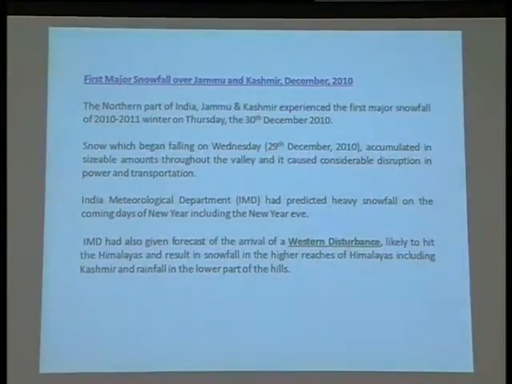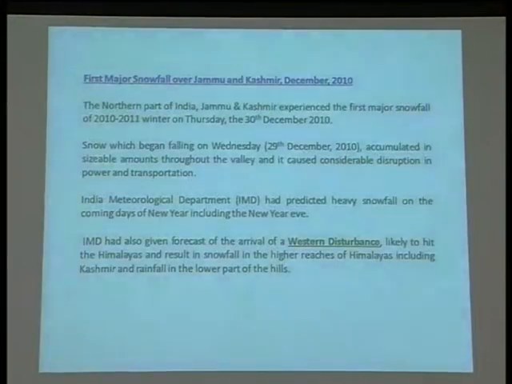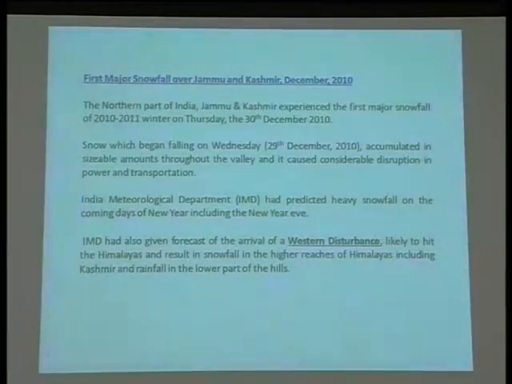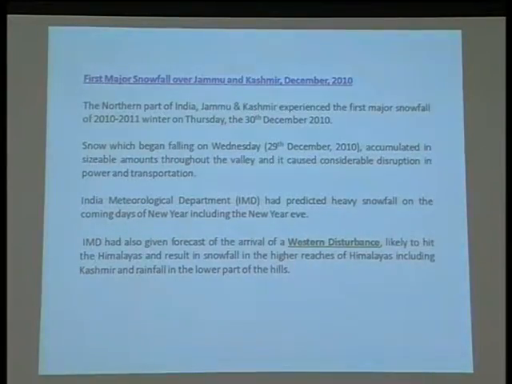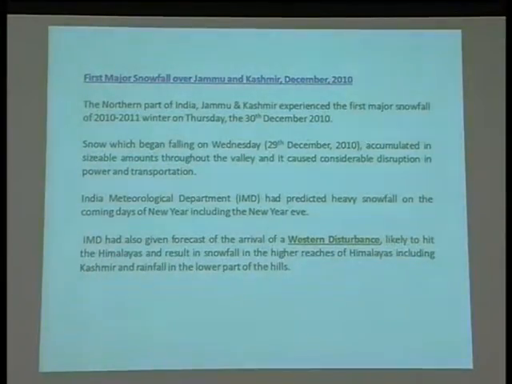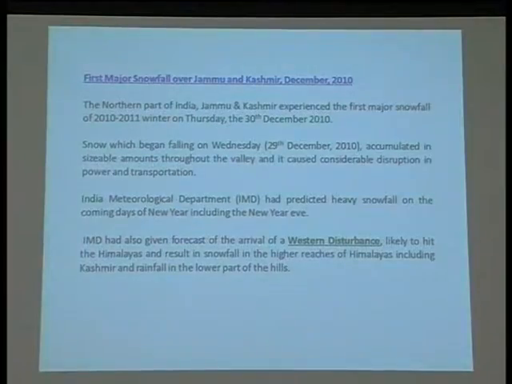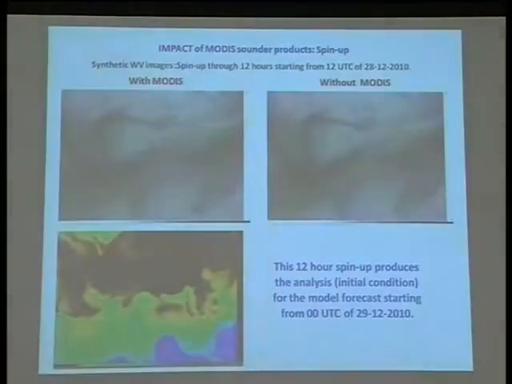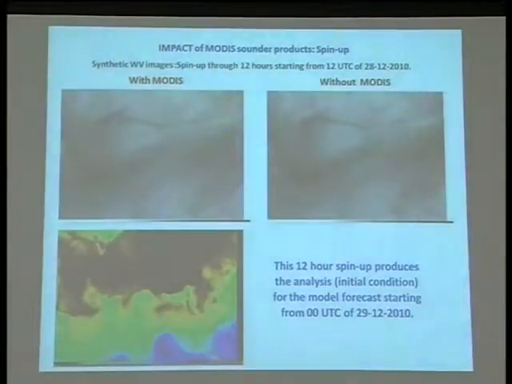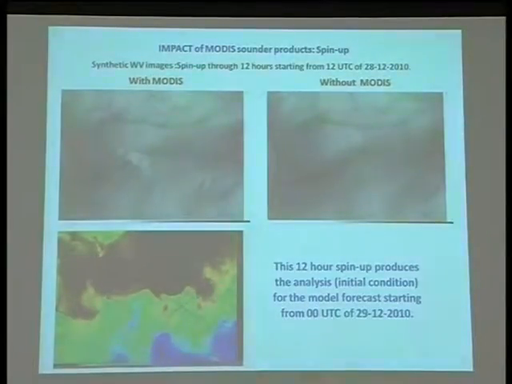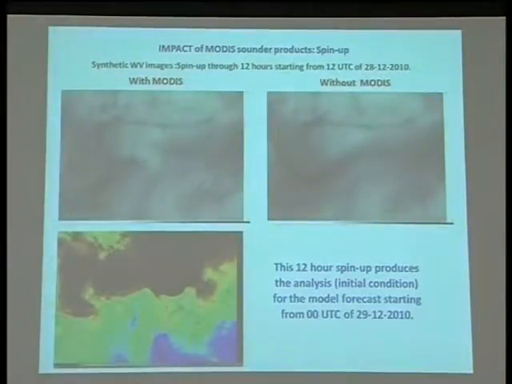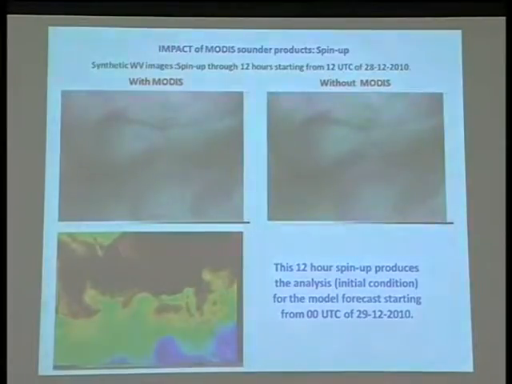The India Meteorological Department had already predicted heavy snowfall in the coming days of the New Year, including New Year's Eve. IMD had also given the forecast of the arrival of a western disturbance. Actually this western disturbance caused the snowfall over the Himalaya and heavy rainfall over the valleys. This is the impact of MODIS sounder product assimilation during spin-up. Here spin-up means the data assimilation period.